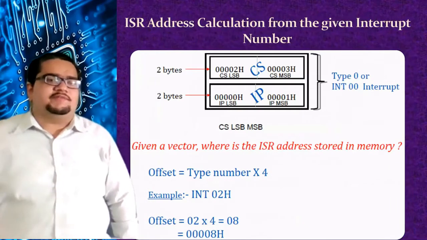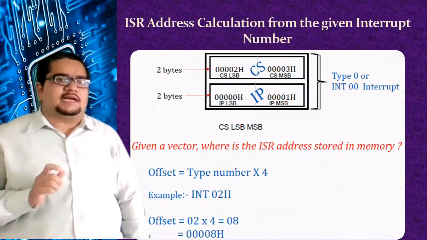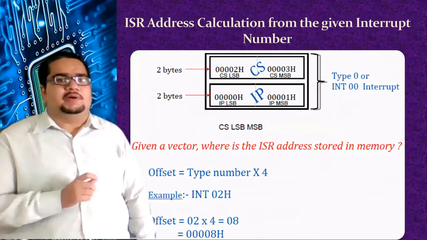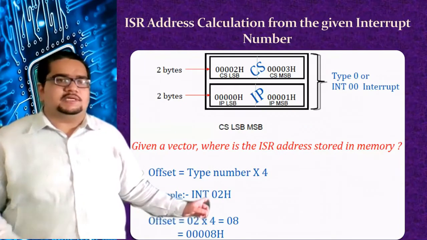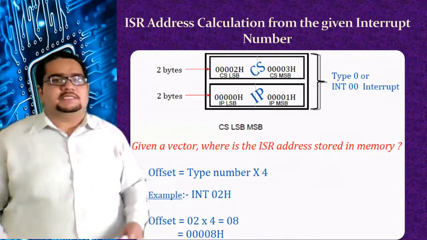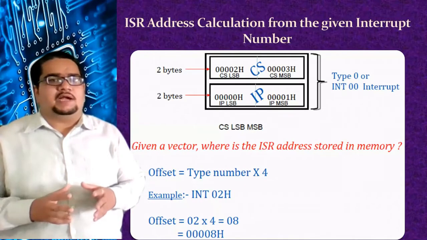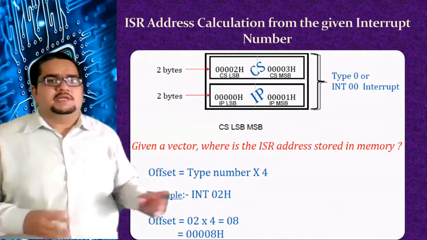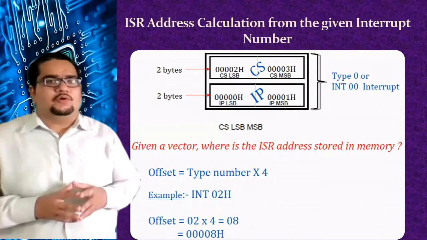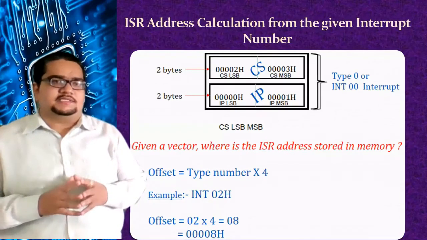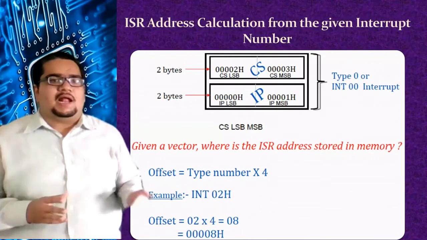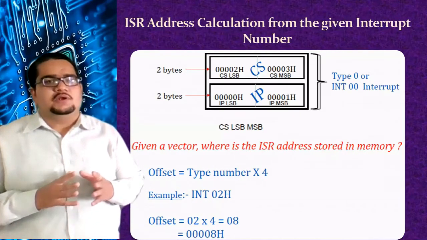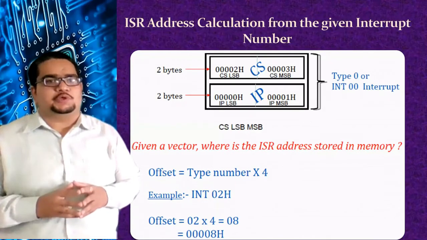This is the way we can calculate the location of the ISR address in the interrupt vector table, knowing only the interrupt number. For example, here if the interrupt number is 2, its offset address, the IP value, and its segment address, the CS value, will be located in the interrupt vector table from this calculation. Take the interrupt number and multiply it by 4. It will give you the location of the offset address, which can be copied into the IP register, and 2 bytes ahead of it, plus 2, we reach the CS address, that is the segment address of that particular interrupt service routine.